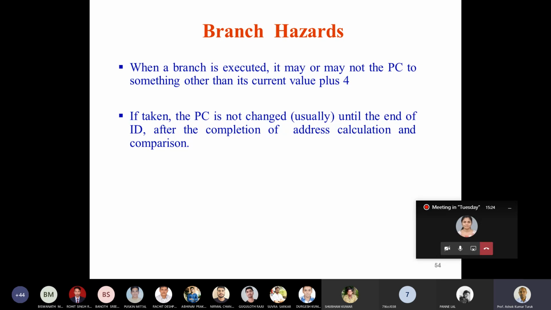the PC is usually not changed until the end of the instruction decode. This is in the 5-stage pipeline that we are discussing. In the instruction decode stage, you compare some register to find out whether the branch is going to take place or not. So the PC is not going to change until the end of instruction decode, after completion of the address calculation and the comparison. So you make a comparison, then you compute the target address. Then if the branch is to be taken, the PC has to be updated with the target address.